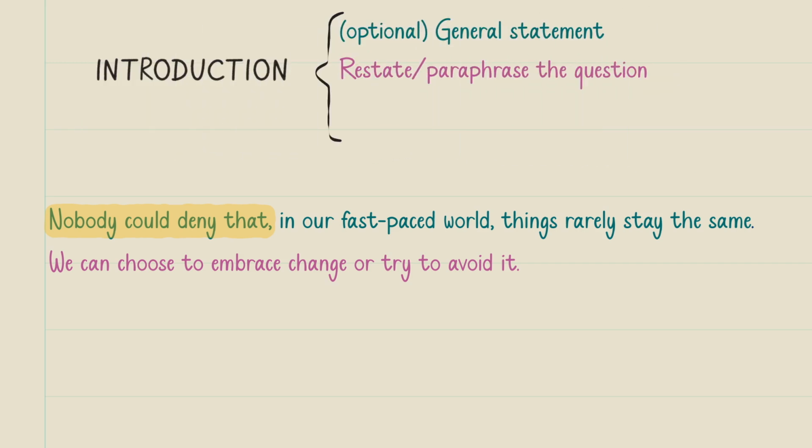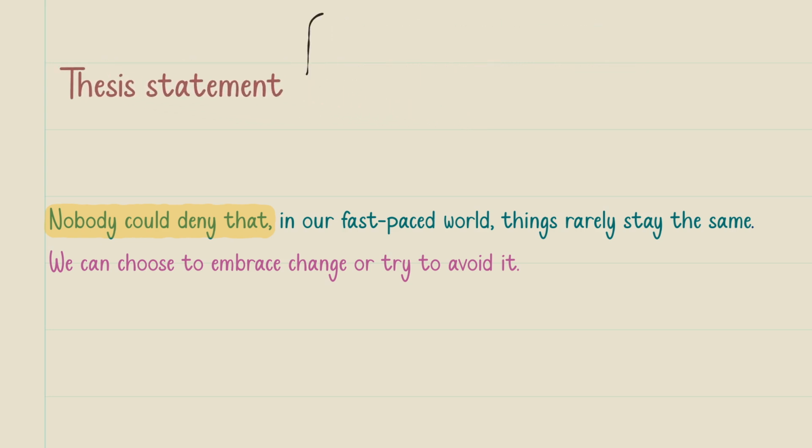Now, the most important sentence here is our thesis statement. In writing your thesis statement in a discussion and opinion essay, there are 4 ways that you can write it. One way is to give your own opinion.